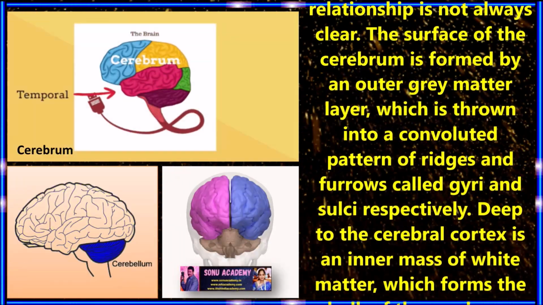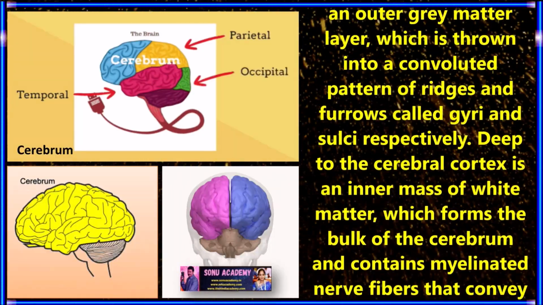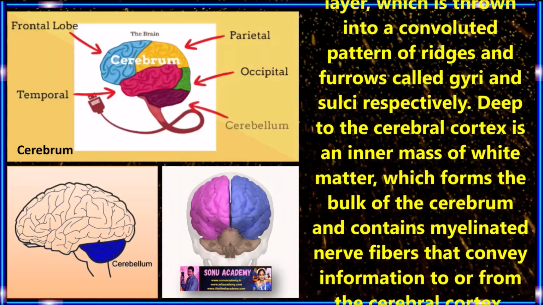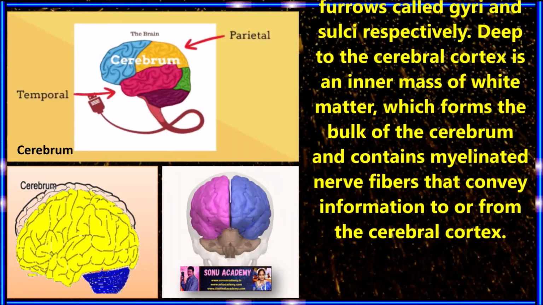Children, the surface of the cerebrum is formed by an outer grey matter layer which is thrown into a convoluted pattern of ridges and furrows called gyri and sulci respectively.